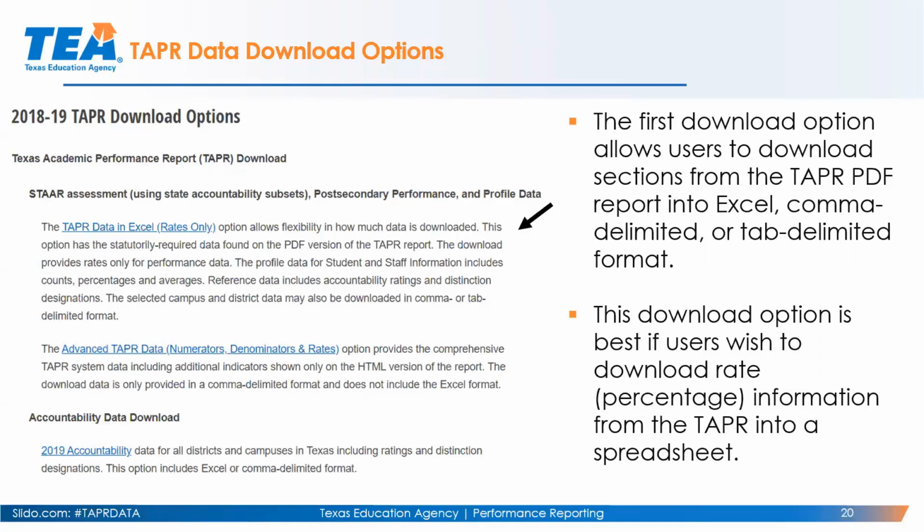Now, this is best if all you need is just percentage information. 50% on STAR for science. Masters grade level, 80%. All those percentages can be downloaded using the rates only option.